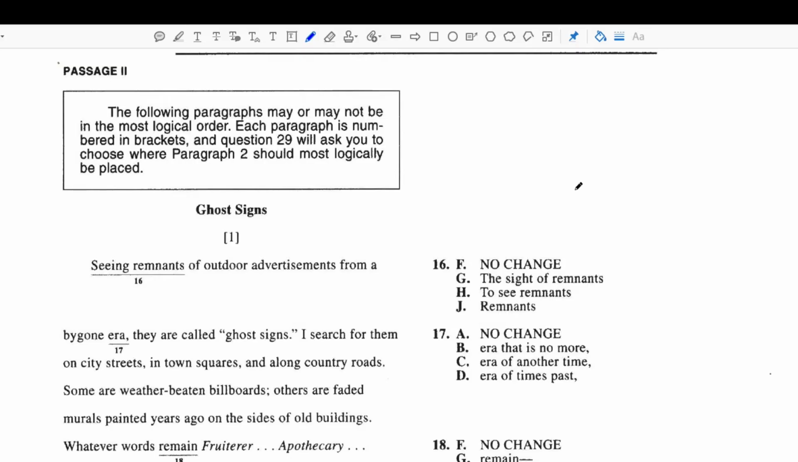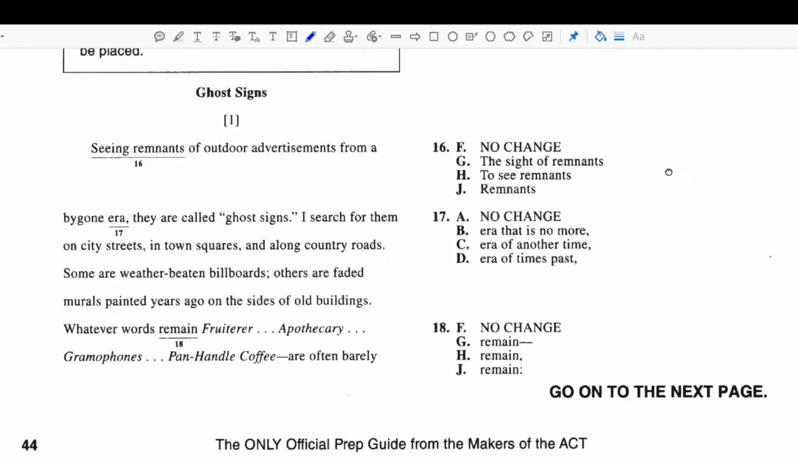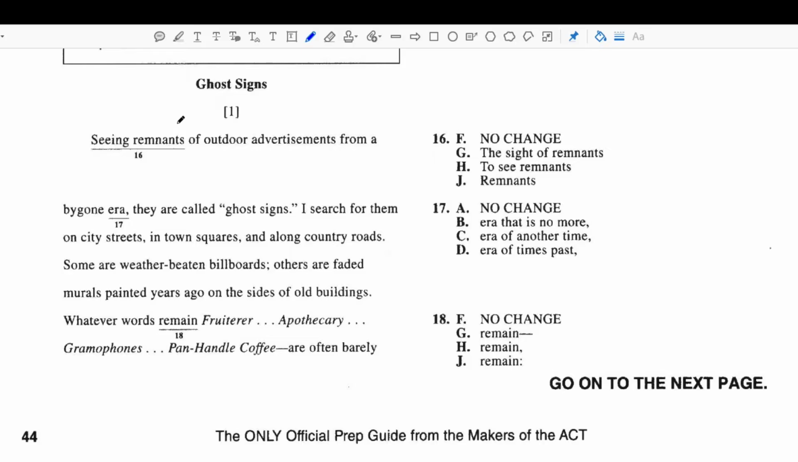All right, so now we're in passage number 2 of the ACT English test. Let's begin. Question number 16 reads as follows. Seeing remnants of outdoor advertisements from a bygone era, they are called ghost signs. Now, most of us would agree that that sounds awkward. And again, if you're not sure what to do, of course, you can do this concision technique where you find the most concise answer, the shortest one. We would subvocalize that right here, how it sounds. If it sounds correct, pick it and you can move on.